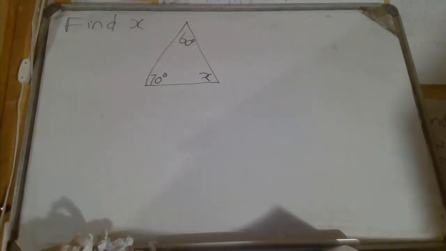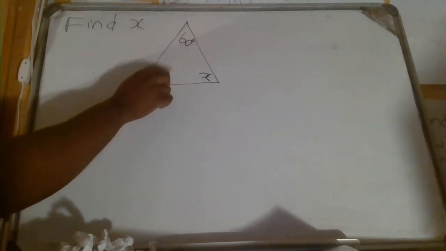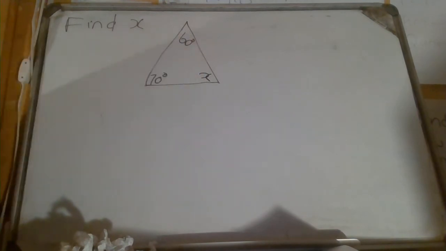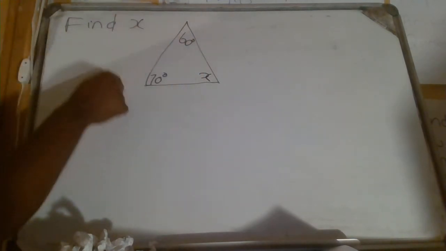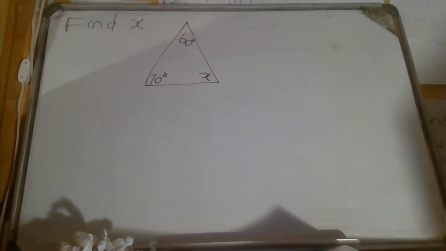What are the steps? Step number 1. What are you given? All right? We are given this angle, and then this angle. Okay? And then this shape is what? It is a triangle. It's very important also to note the shape that you've been given. I've been given a triangle, I've been given angles, and I'm looking for one of those angles. That is what I'm given, and that is what I'm looking for.